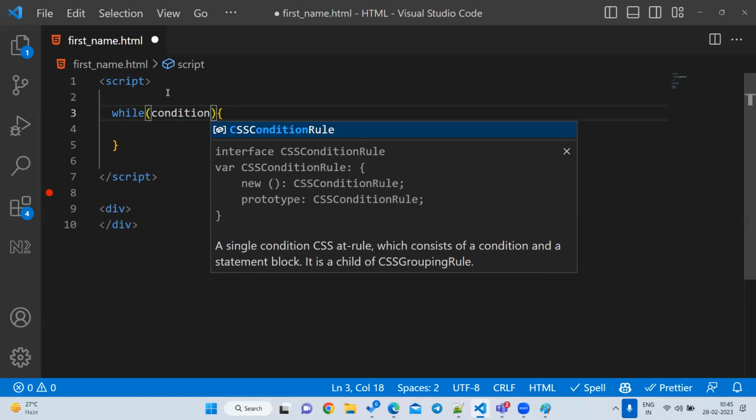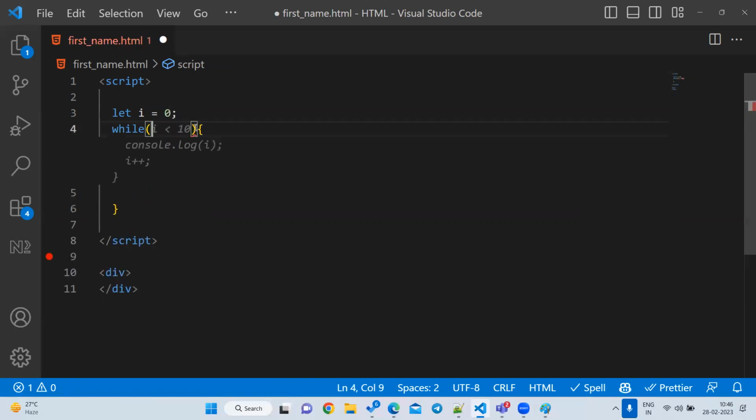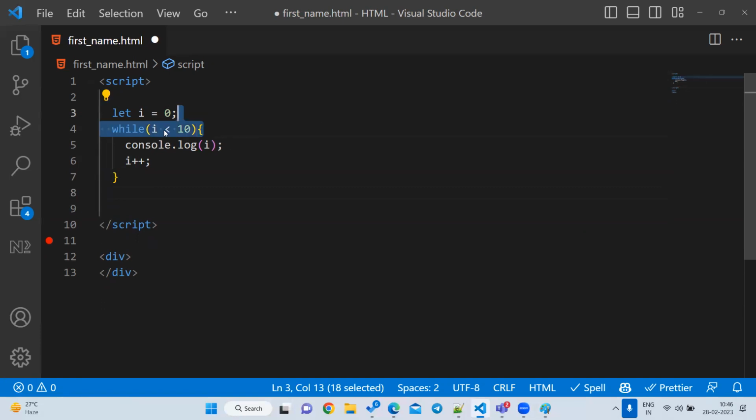So what is the value we want to print? You tell me. I want to print 1 to 10, right? So I will say let i is equal to 0. What is the condition I want to write here? Same condition, i less than 10. Whenever this condition is true, it will go inside. Whenever this condition is false, it will come to the statement below. Very simple, that's all.